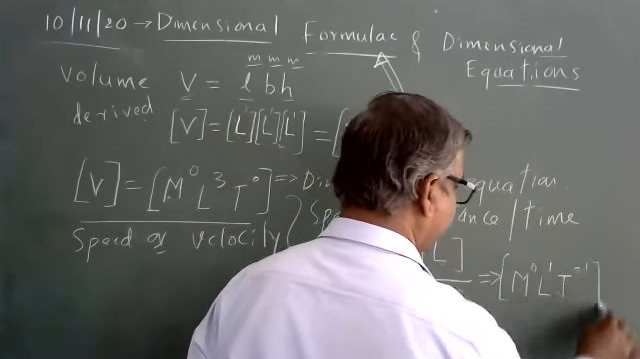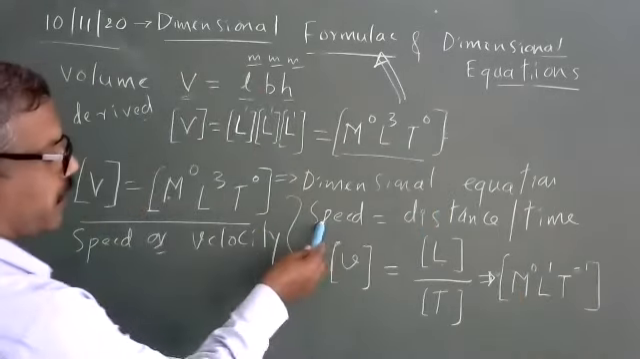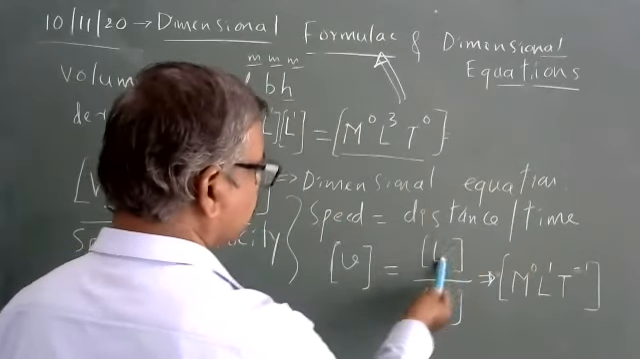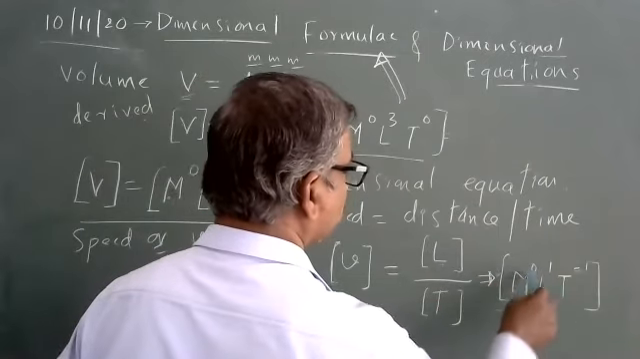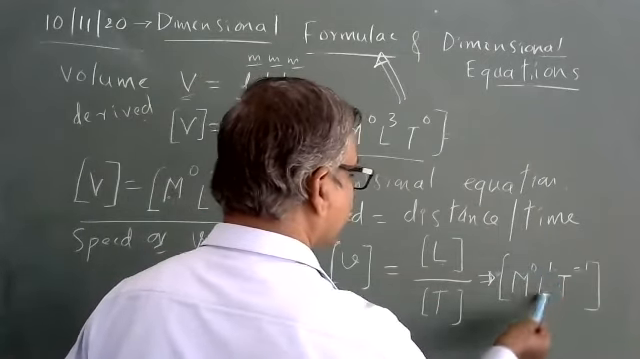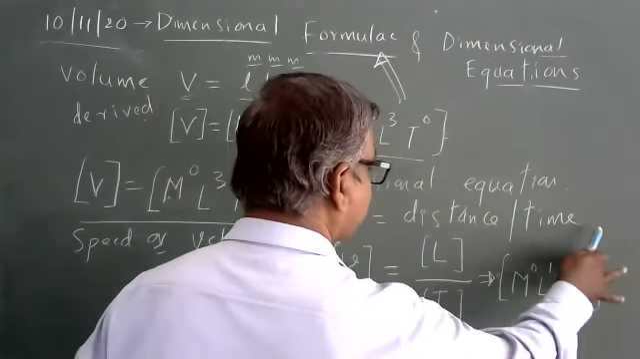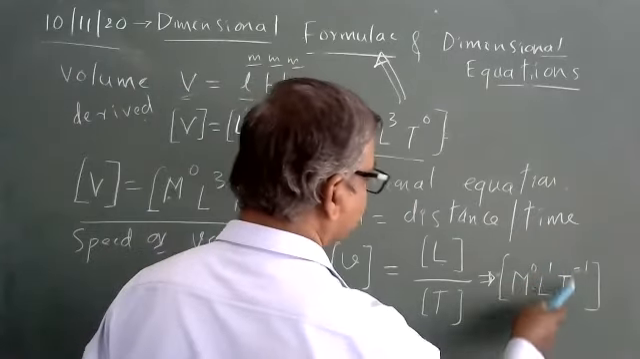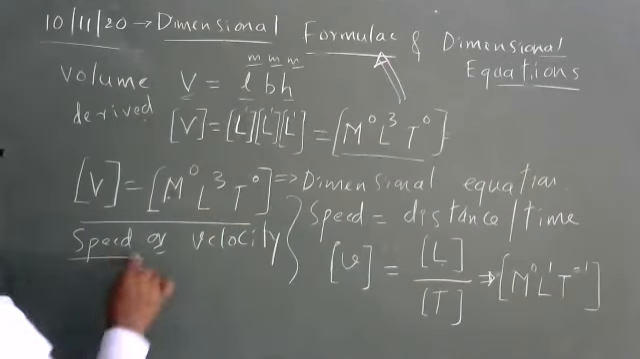Now I can say the dimensional formula of speed is, it is distance upon time. Distance is measured in length. Time is measured in T. Length per time, it is m raised to 0, mass dimension 0, length dimension 1, time dimension minus 1. What does it mean? Speed depends on length and time. Speed has nothing to do with mass.